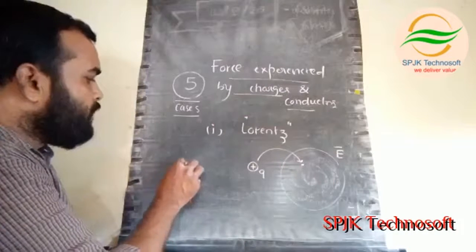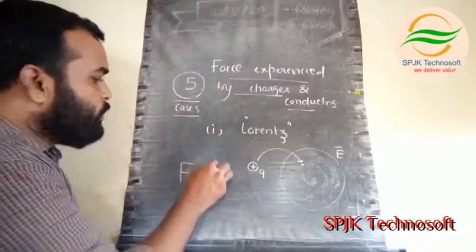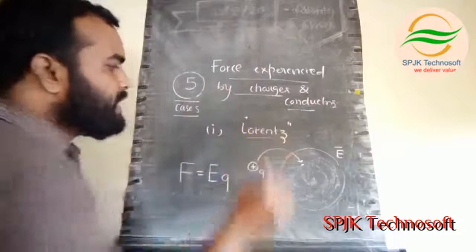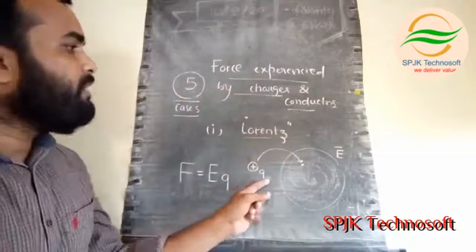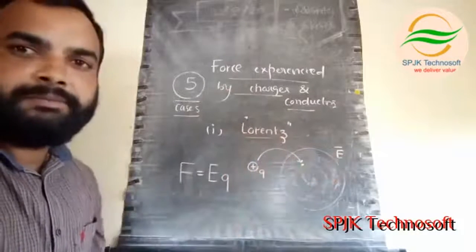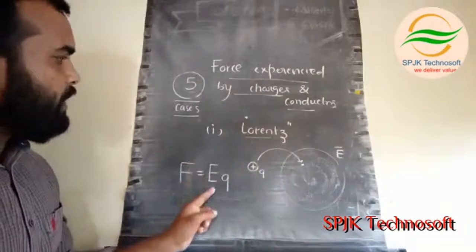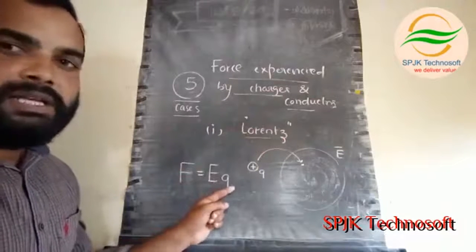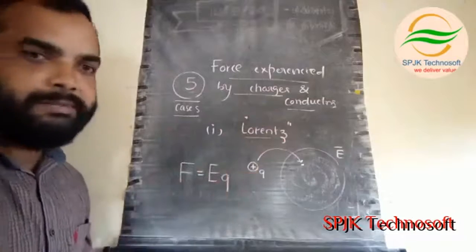That force, given by Lorentz, is F equals EQ. This is the force experienced by the charge whenever it is placed in an electric field. E is the electric field strength, and Q is the magnitude of the charge.